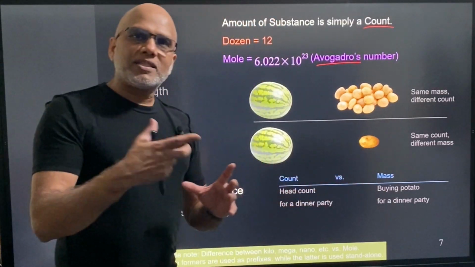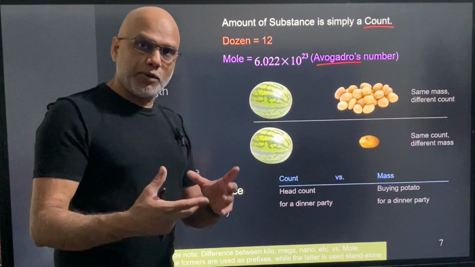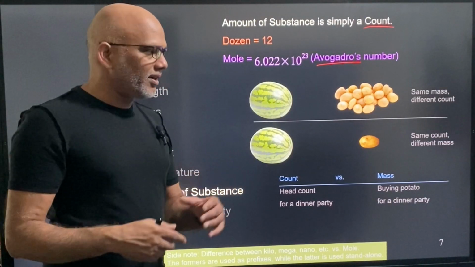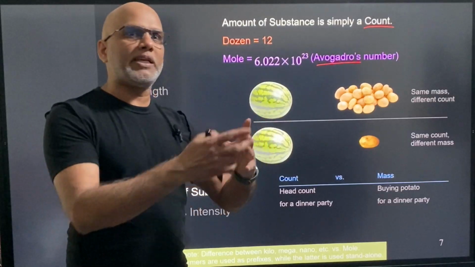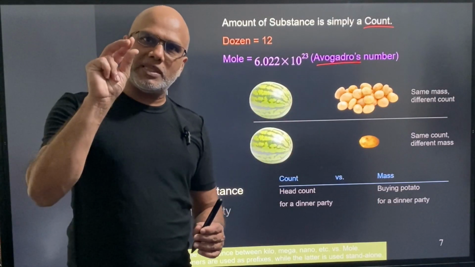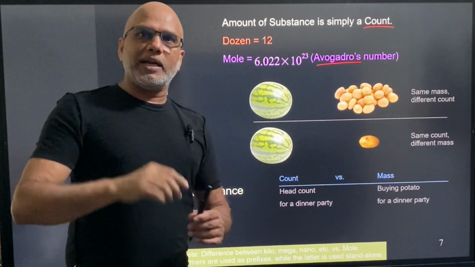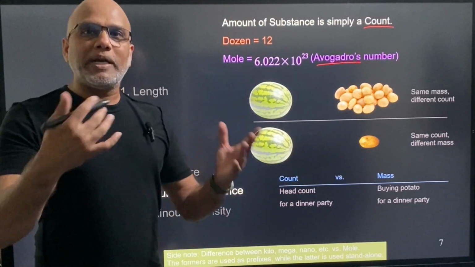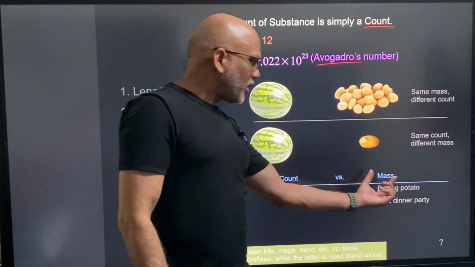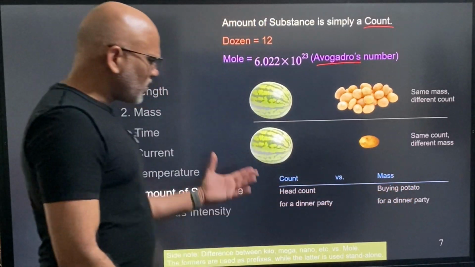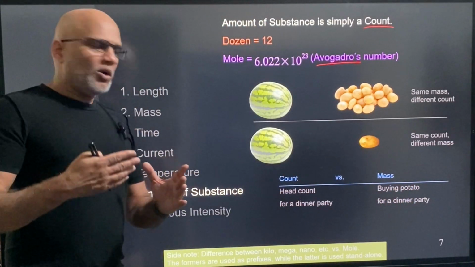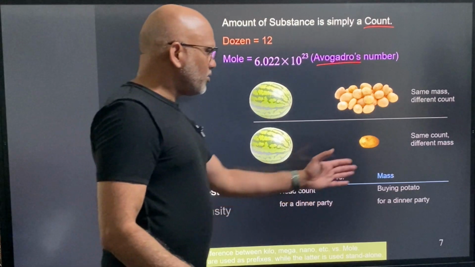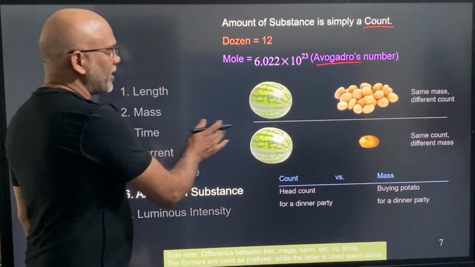But if you want to buy sabji or potatoes to make dinner, you don't go to the shopkeeper and say, give me 10 potatoes, because potato can be this small or this big, right? So there you say give me 10 kg potatoes or 20 kg potatoes. So there we use mass. So this is a simple example, where we use count, where mass is more appropriate. All right.